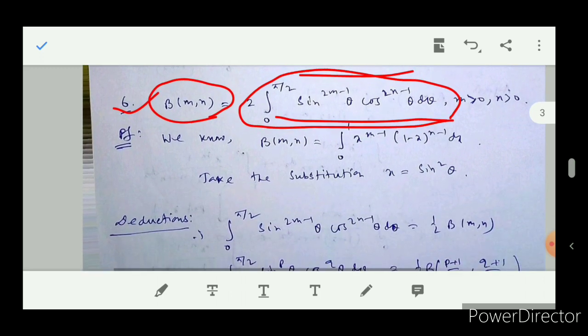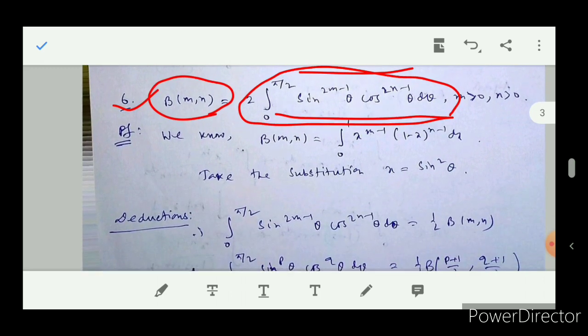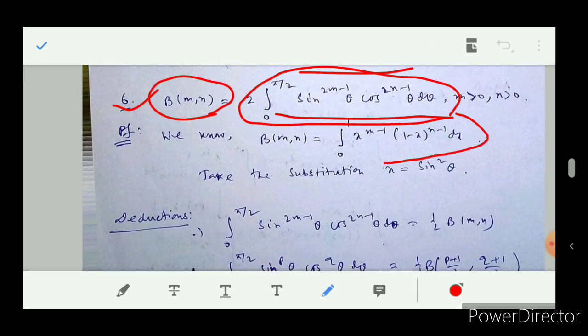Simple proof means if we substitute in the formula of the beta function x equal to sine square theta, then you easily get this. I am not going into the details of the proof of this result. You will get the proof in any standard book.